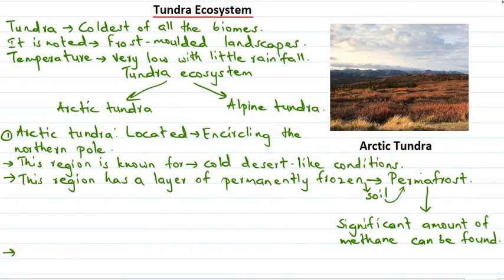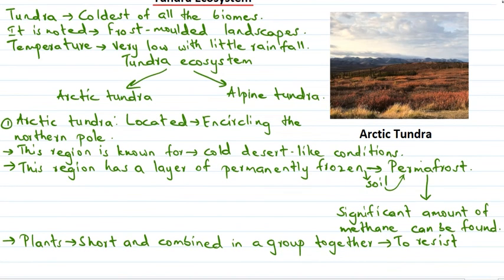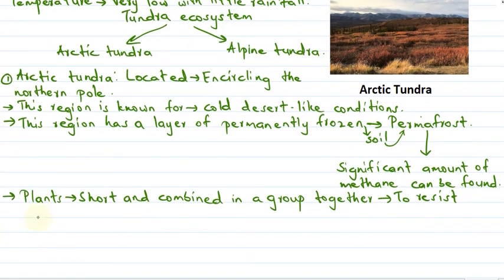Now what kind of plants can we find here? The plants found in this area are short and they are combined together in a group, and this helps them to resist the cold Arctic temperatures.